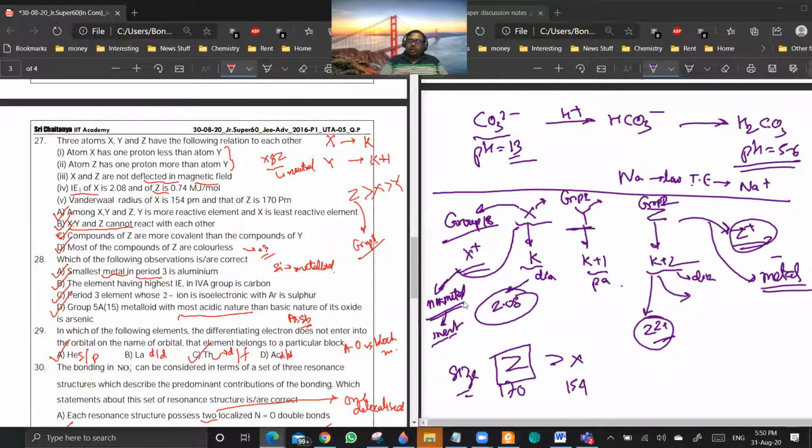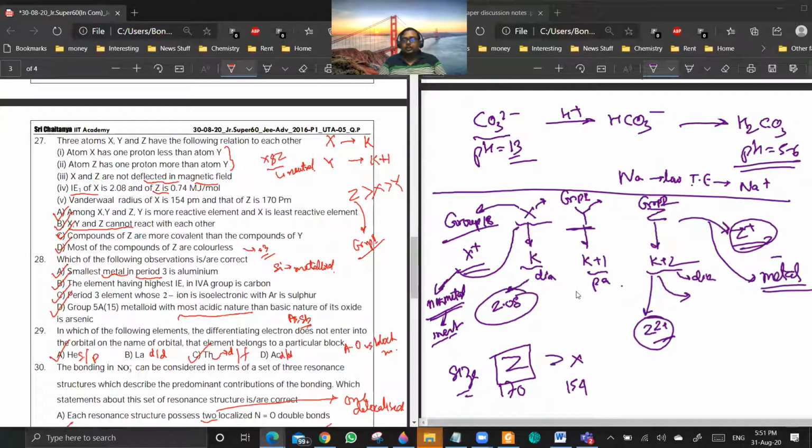So Y is more reactive because Y is a group 1 metal, and group 1 metals are more reactive than group 2 metals because they have only one electron to lose and they have lower ionization energy. Are you getting my point? So based on this, A, B, C, D will be the correct answers. Okay. After this, question 28.